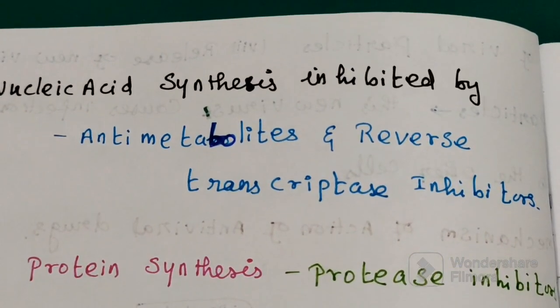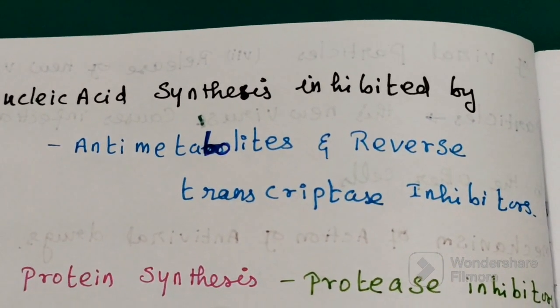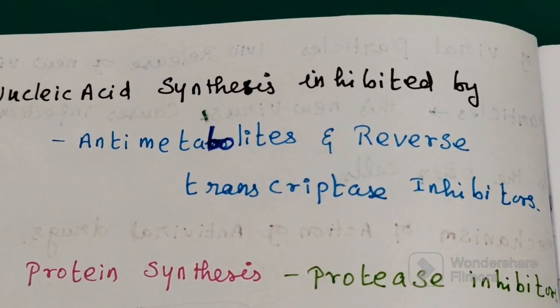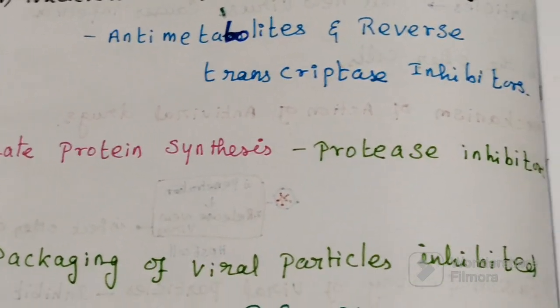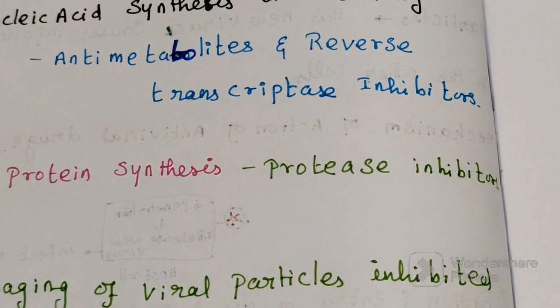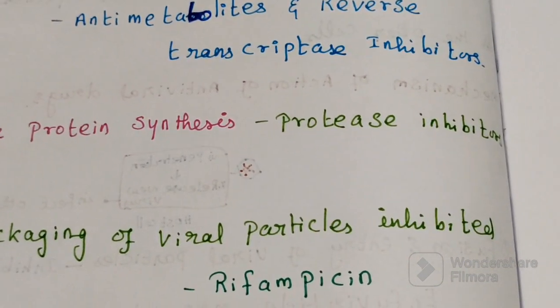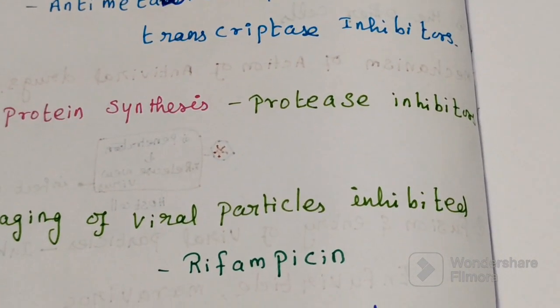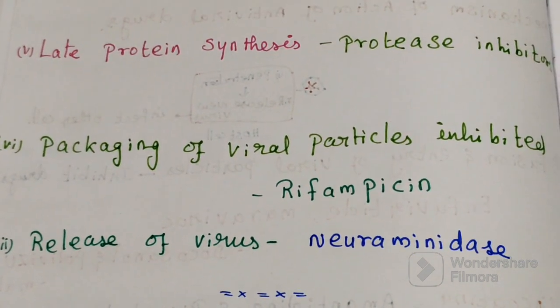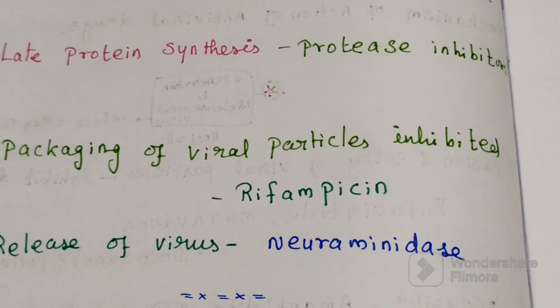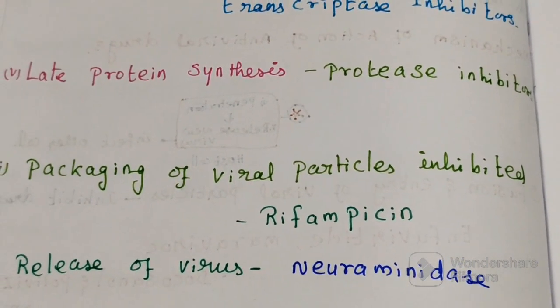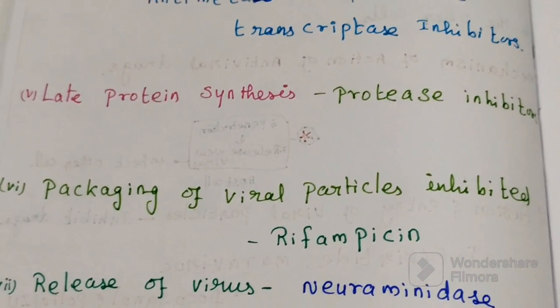Nucleic acid synthesis is inhibited by a group of drugs including antimetabolites and reverse transcriptase inhibitors. Late protein synthesis is inhibited by proteinase inhibitors. Packaging of virus particles is inhibited by rifampicin. Then release of virus is inhibited by neuraminidase inhibitors. So this is the mechanism of action of various antiviral drugs.